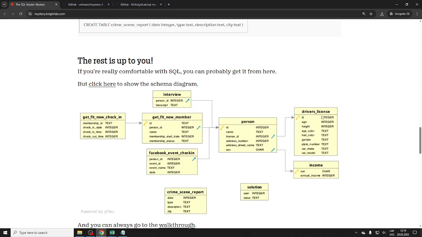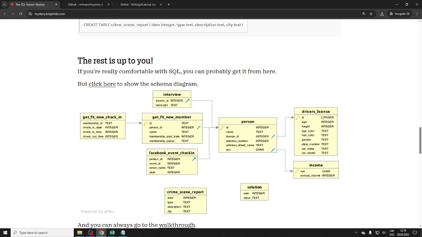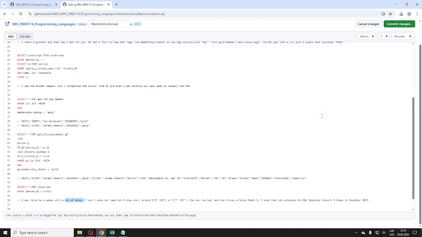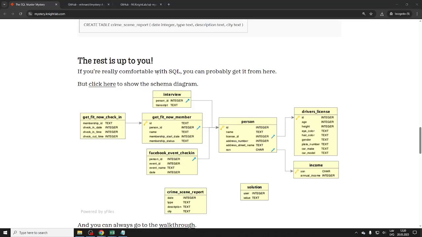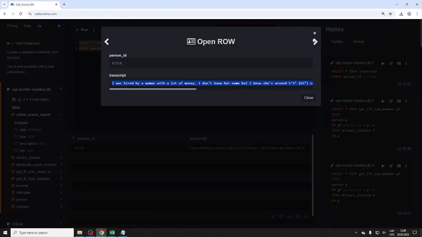We want to limit to gender, car make and model, and then height as well. We don't know the age. Red hair, hair color. That seems like a reasonable step. It should give us some candidates, assuming the guy is not lying.